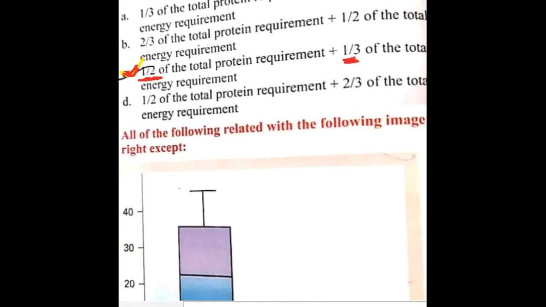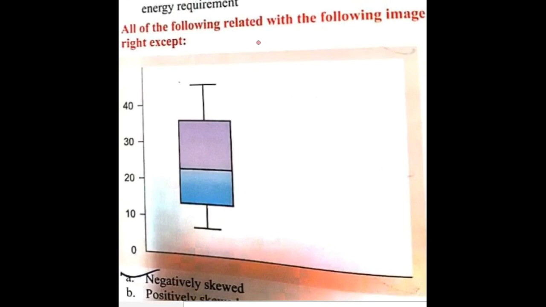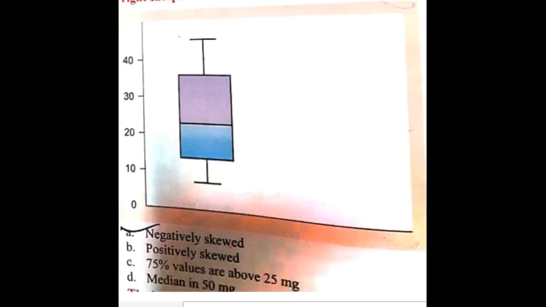Then the next question: which of the following related to the following image is right except. This is the image which is given: negatively skewed, positively skewed. 75% values are about 25 milligrams, median is 50 milligrams.